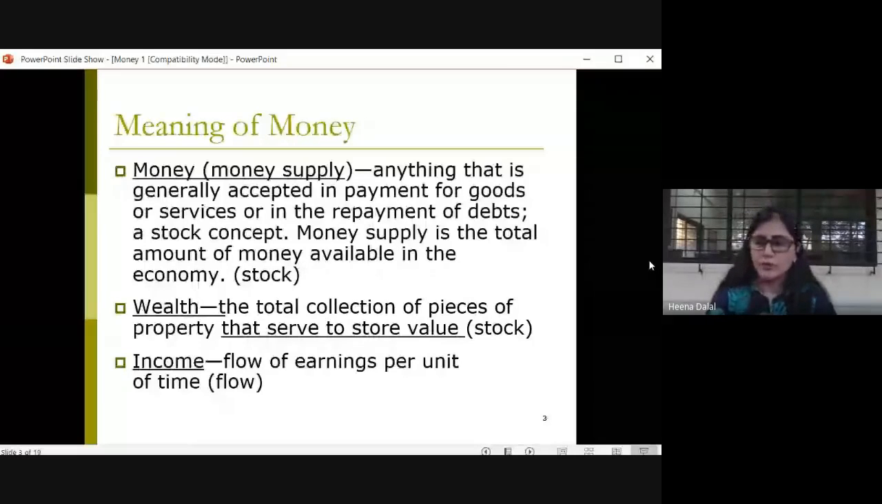Then there was a problem of common measure of value. Then there was a problem of subdivision, right? There was also a problem of storage, correct? Because during that time, goods were exchanged for goods under the barter system, and there were too many perishable items also, which created a lot of problems. It was very difficult to store those commodities.